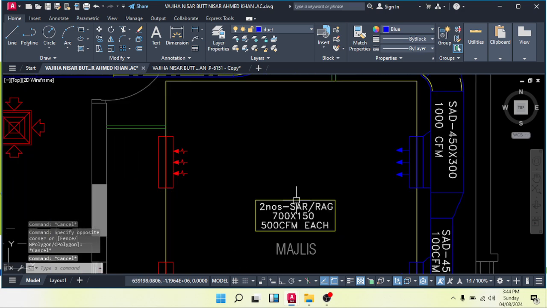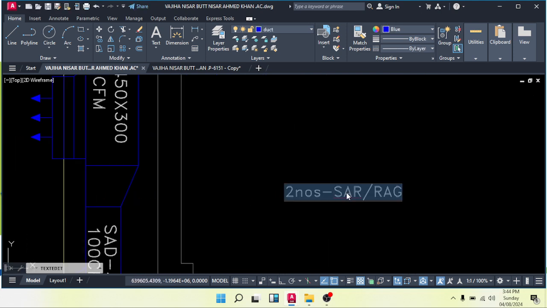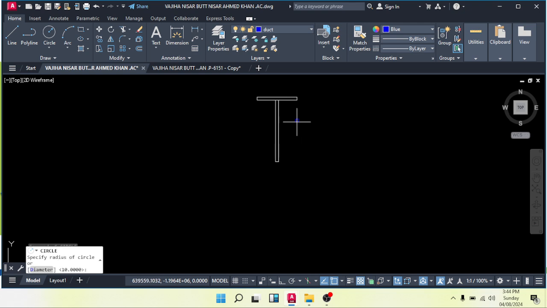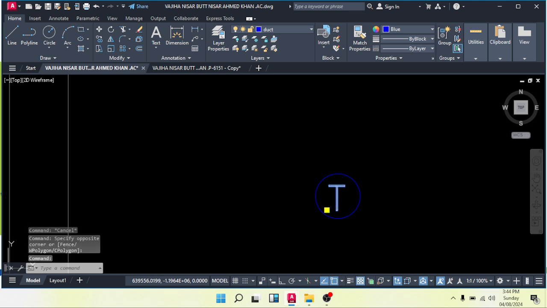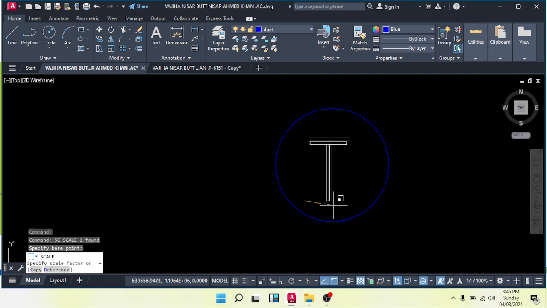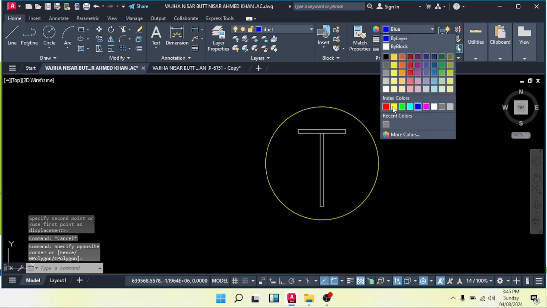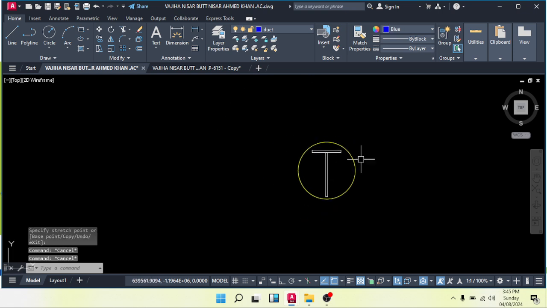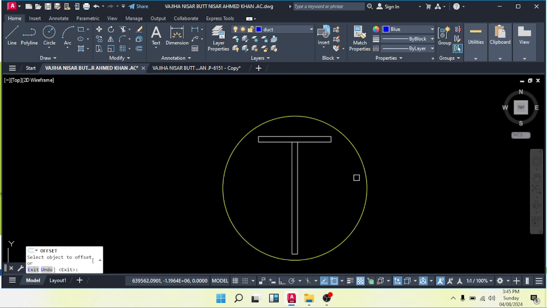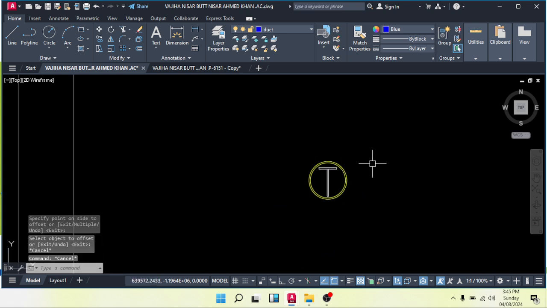Before that, we have to make a legend for the thermostat. For example, this is T. T means thermostat. Make a circle around it. If you want, you can change this text style also, but I will keep it the same here. Make it 1.2 a little bigger and change its color to yellow to highlight. Okay, make it smaller like this. And if you want, you can make an offset also. Offset 0.5. This drawing is in centimeters.